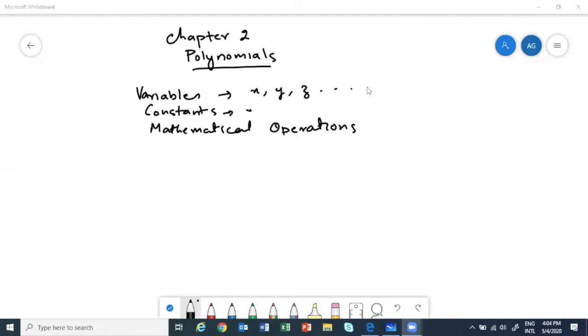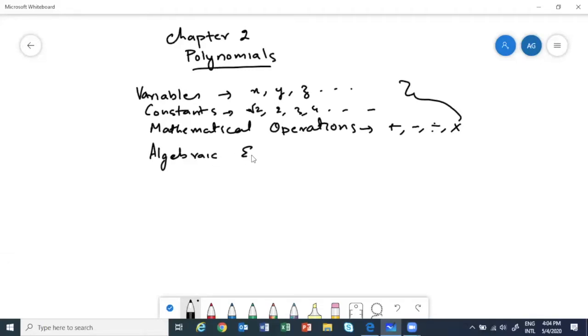See, this is what happens if you join late. Okay, what are constants? Constants can be rational or irrational, right? So those can be like root 2 or 2, 3, 4, and so on, any numbers. And mathematical operations means plus, minus, divide, and multiply. Okay. It's a very important topic. Plus, minus, divide, and multiply. So if you use all these together, you can combine, then you get algebraic expressions. Okay, just concentrate here.